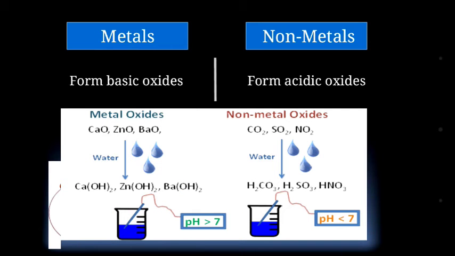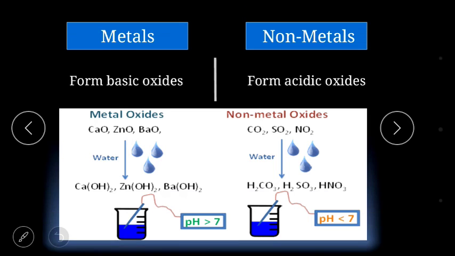Metals form basic oxides while non-metals form acidic oxides. What are oxides? Binary compounds of oxygens are called as oxide. It means that whenever oxygen combined with any other element, it form a binary compound. It can either be combined with the metal or form a metal oxide, or it can be combined with non-metal or form a non-metal oxide.